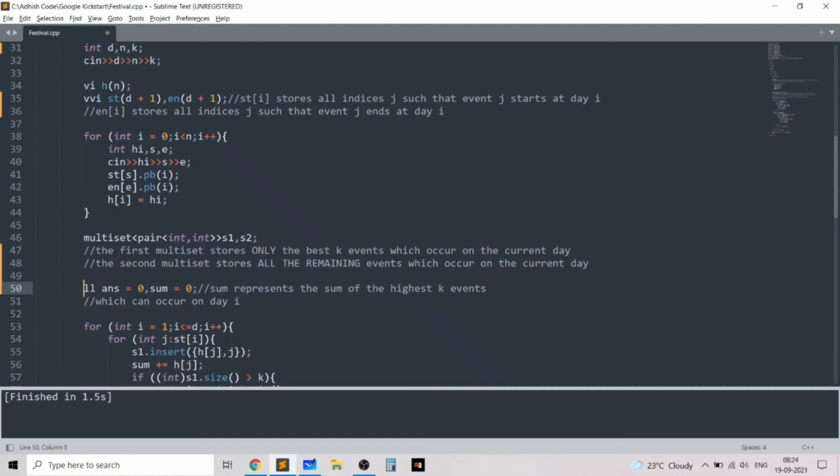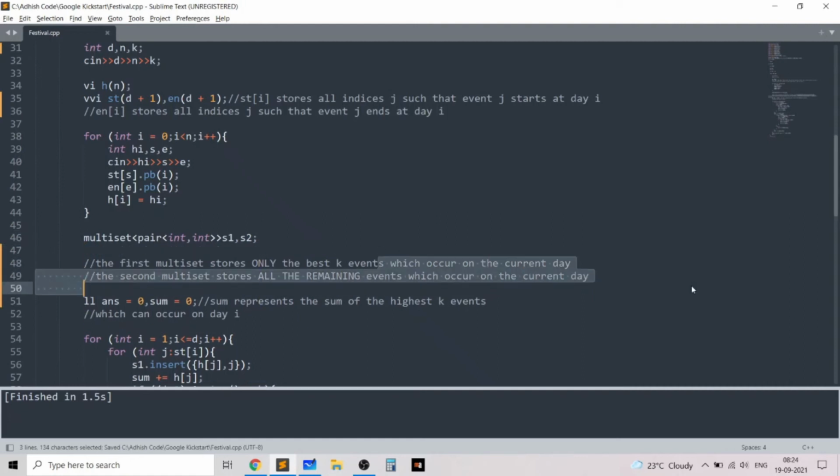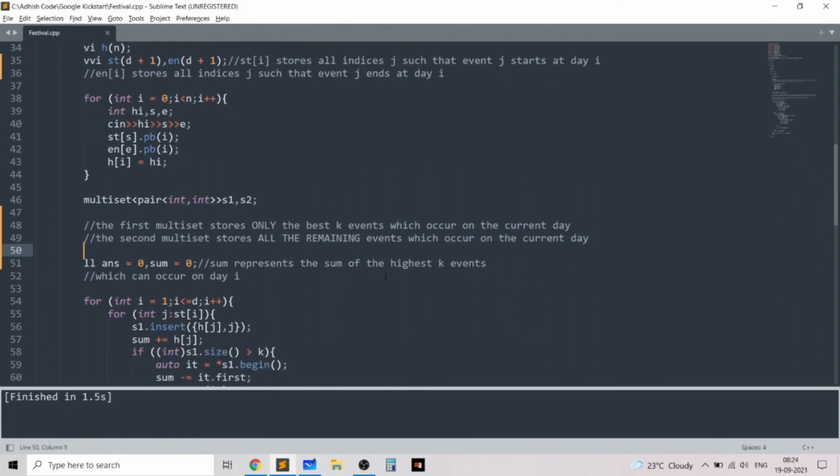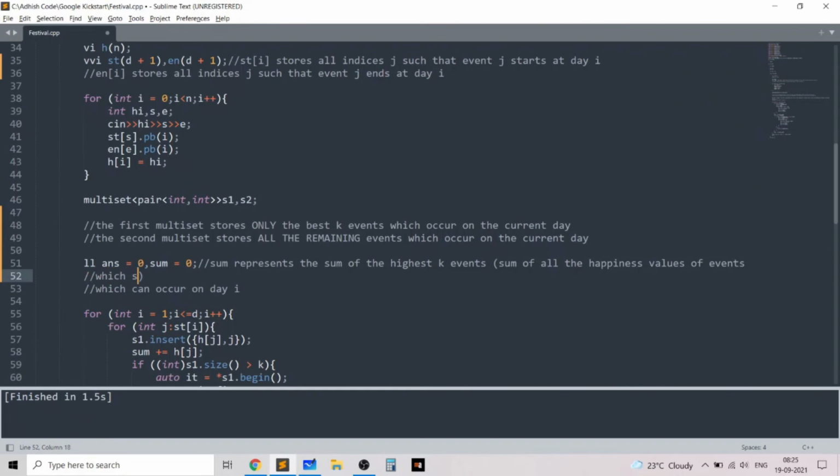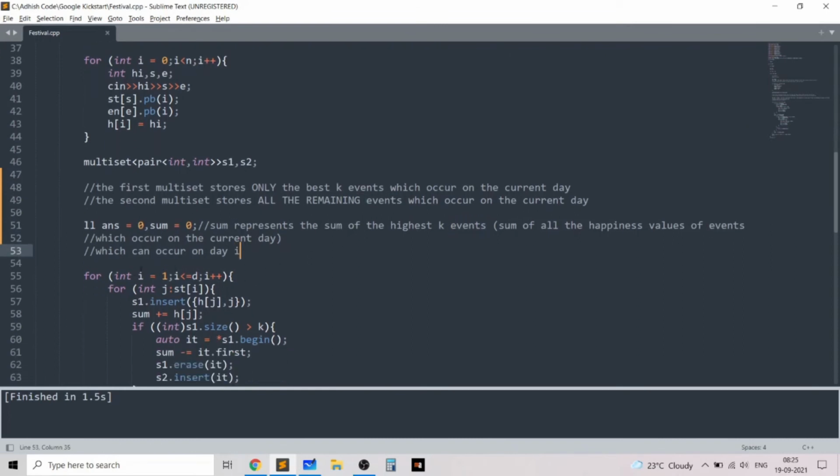The first multiset stores only the best k events which occur on the current day, and the second multiset stores all the remaining events which occur on the current day. And we maintain the variable sum, which represents the sum of all the happiness values of events which occur on the current day. And basically it also represents the sum of the highest k events which occur on day i, and i is in the loop going from 1 to d.